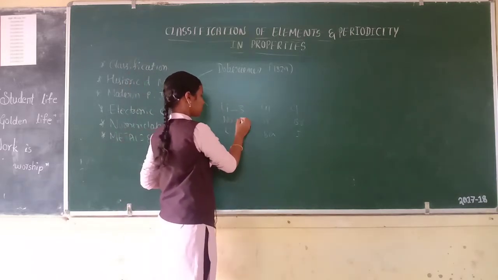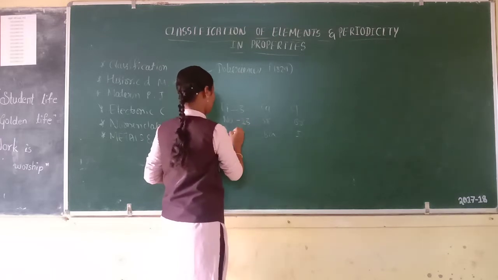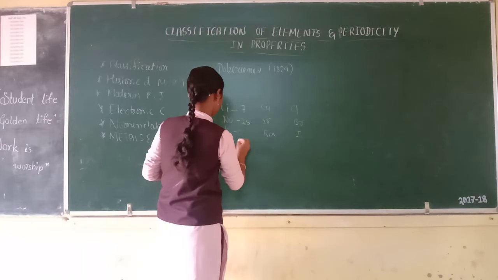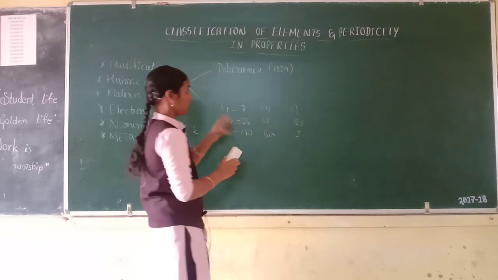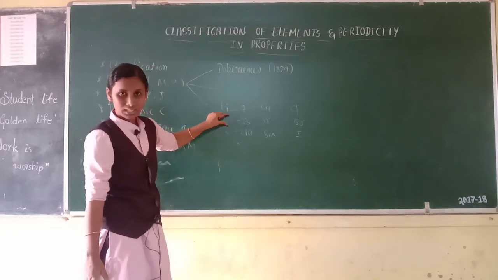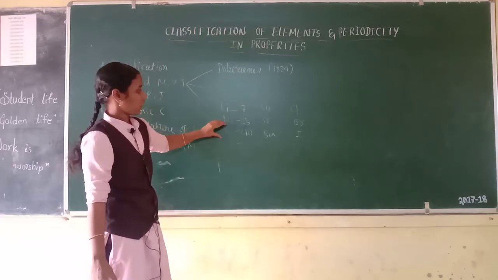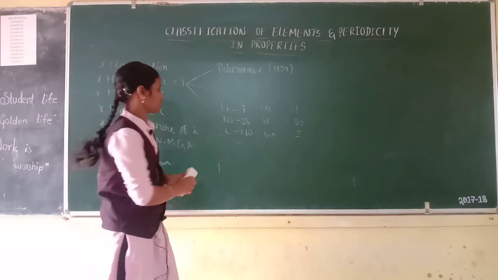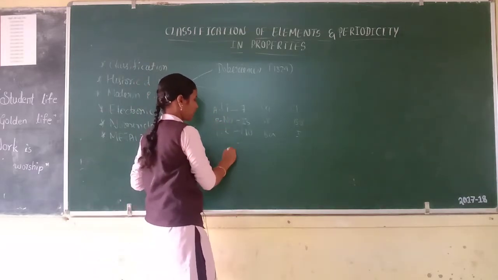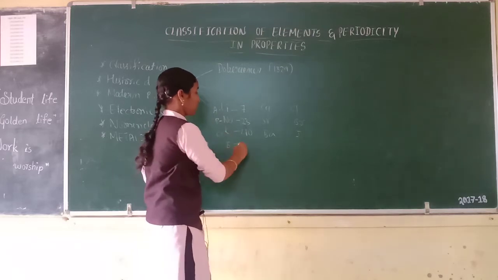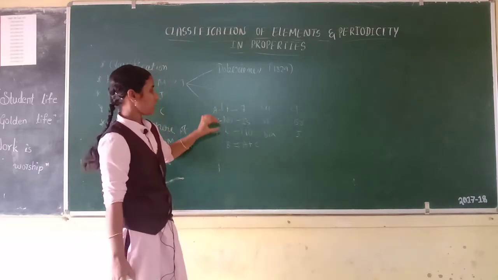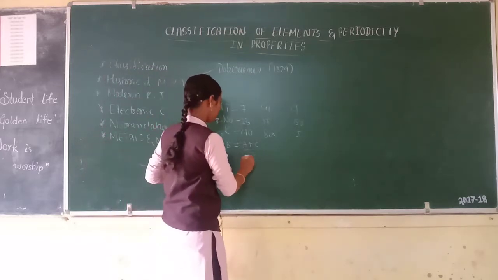Then he stated that the atomic weight of the middle element is equal to the arithmetic mean of the other two elements. It means this is element A, this is element B, this is element C. The atomic weight of B is equal to the arithmetic mean of the other two elements, that is (A + C) by 2.